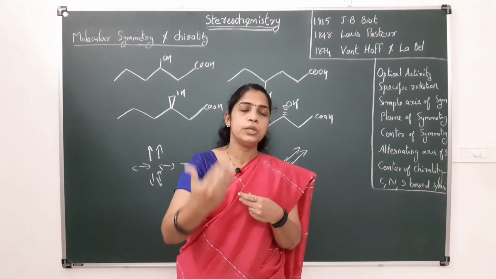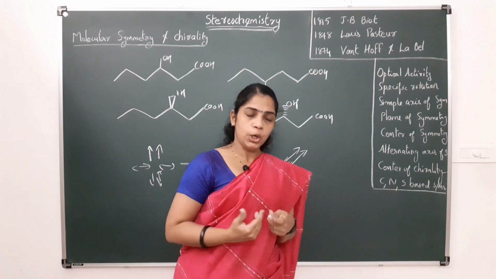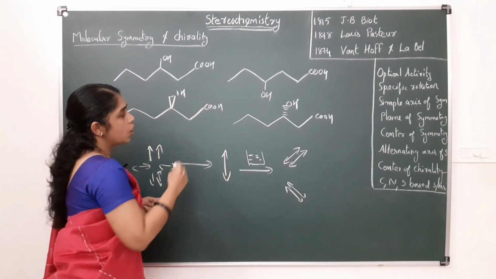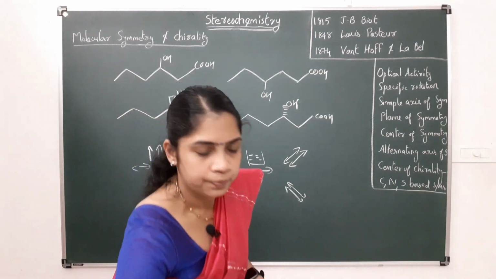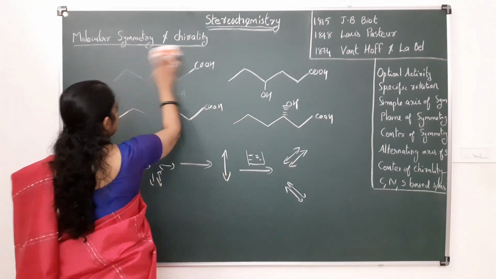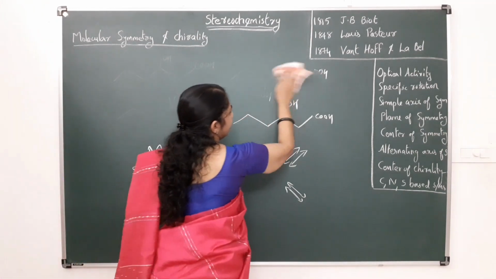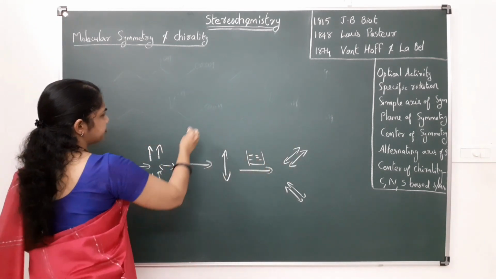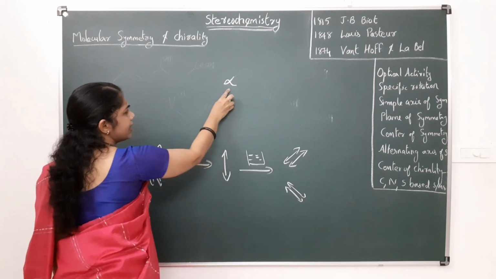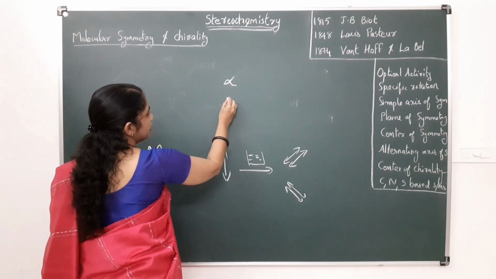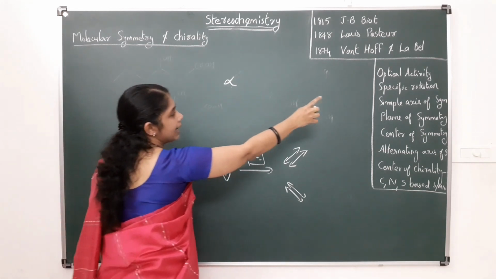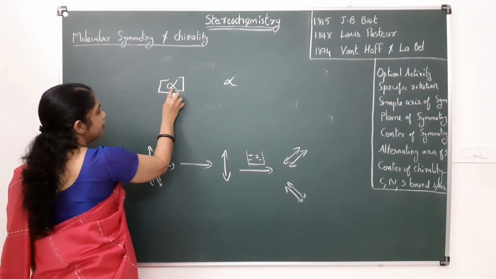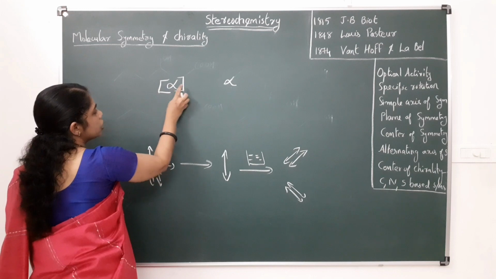This observed rotation is denoted as alpha, and this optical activity is expressed in terms of specific rotation, that is alpha in bracket. This is called specific rotation.